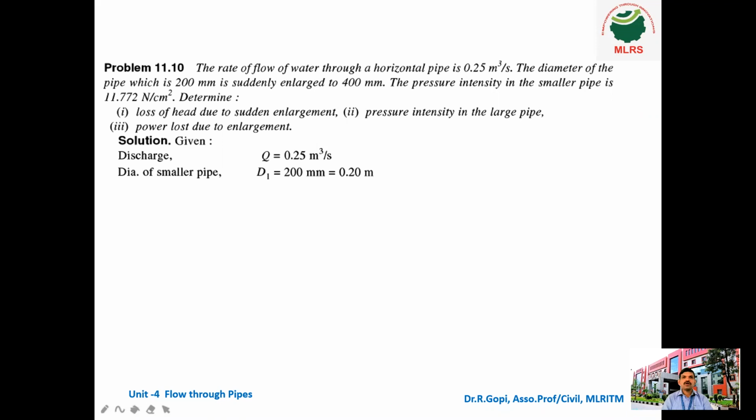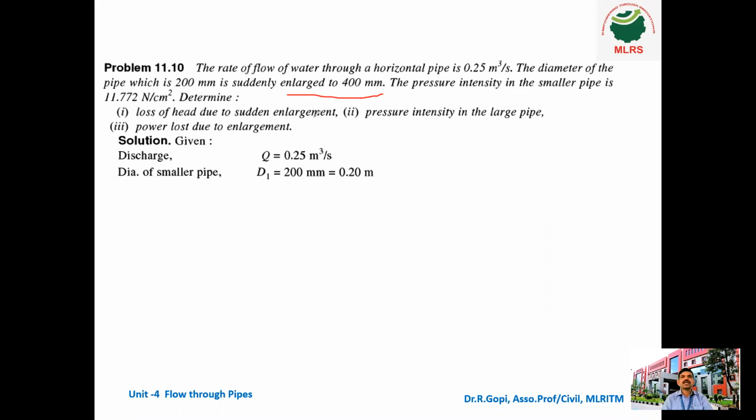The rate of flow of water through a horizontal pipe is 0.25 meter cube per second. So rate of flow, discharge, is given. The diameter of the pipe, which is 200 mm, is suddenly enlarged to 400 mm. So 200 to 400 mm. The pressure intensity in the smaller pipe is 11.772 Newton per centimeter square. So here they have given the pressure intensity at the smaller diameter pipe.